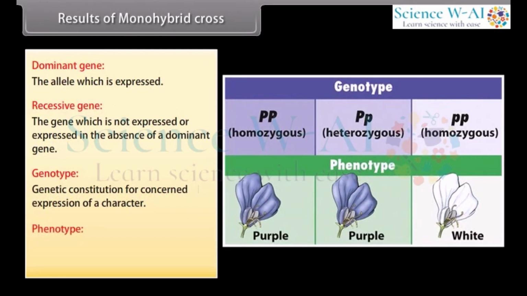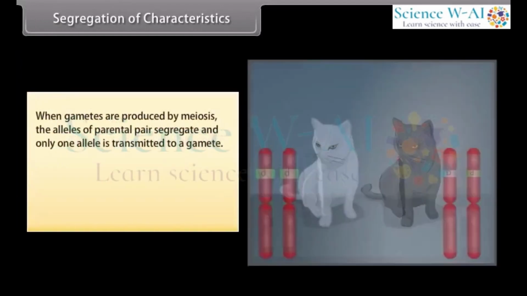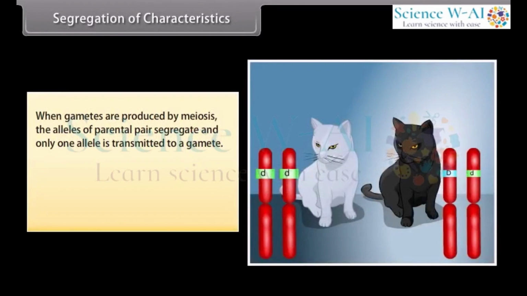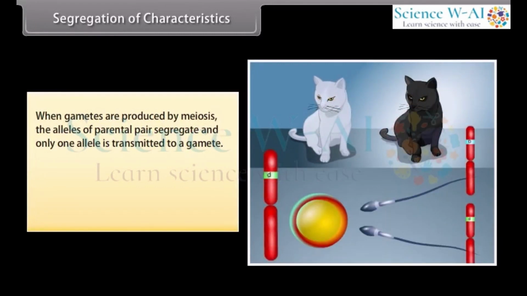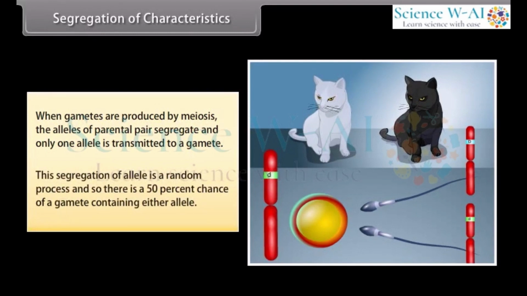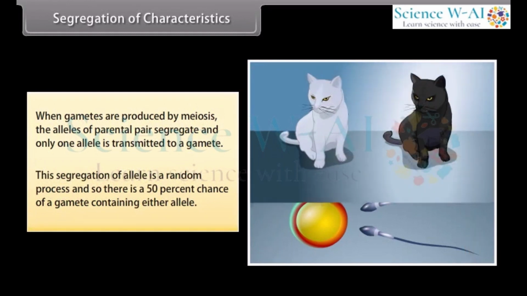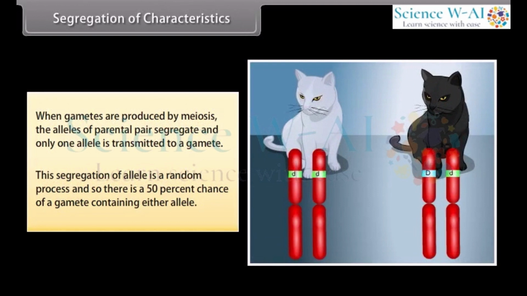Phenotype: the apparent expression seen due to combination of two genes. Segregation of characteristics: when gametes are produced by meiosis, the alleles of parental pair segregate and only one allele is transmitted to a gamete. This segregation of alleles is a random process, and so there is a 50% chance of a gamete containing either allele.